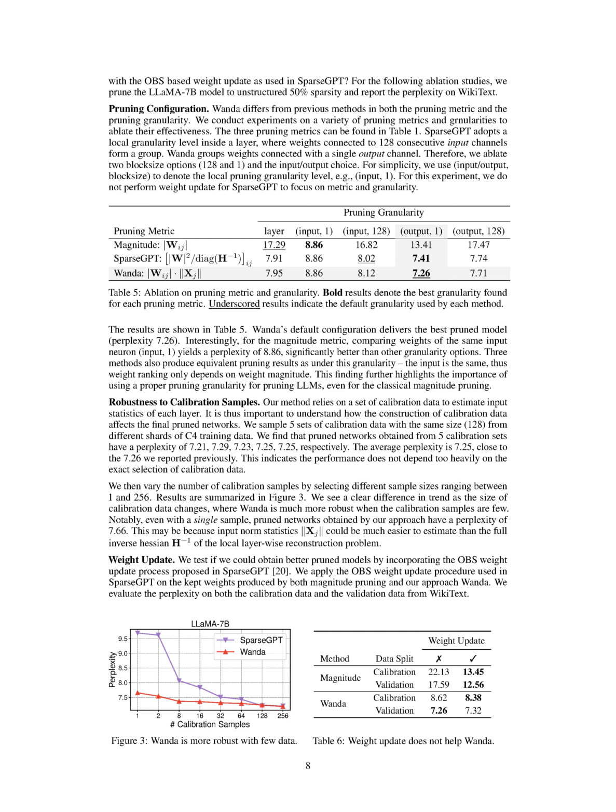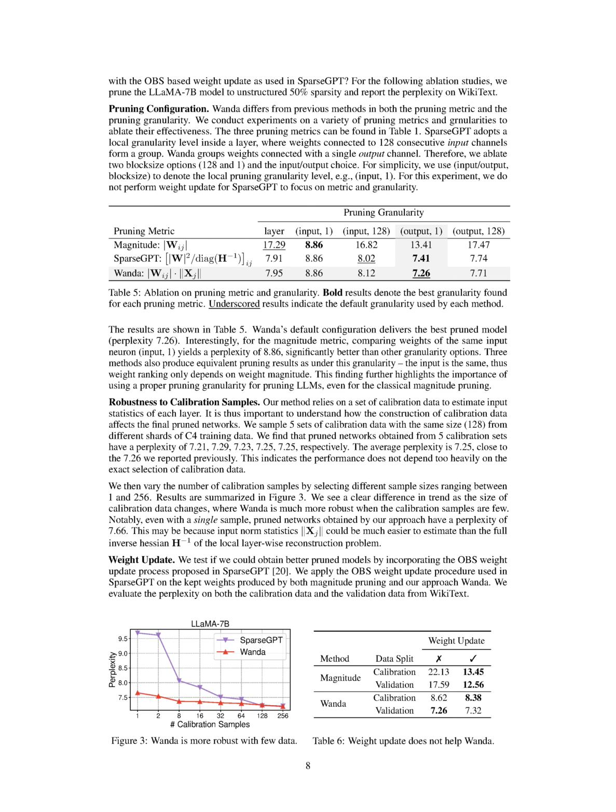To conduct these studies, we prune the Llama 7B model until it reaches an unstructured 50% sparsity level. We then assess the resulting model's performance, particularly its complexity in handling language, by evaluating its perplexity on Wikitext. To begin with, we differentiate Wanda from preceding methods based on its unique pruning metric and granularity. We then carry out a range of experiments to evaluate the effectiveness of these metrics and granularities.